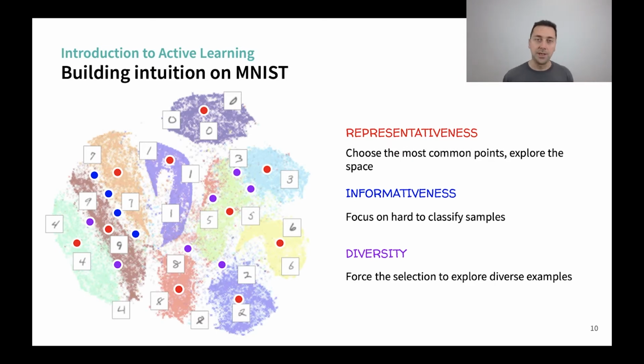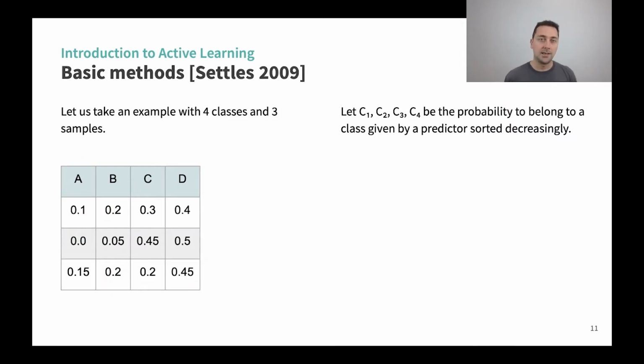So those are the three main criteria that are optimized by all active learning methods, although representativeness and diversity, since they are based on distance between samples, similarity metrics, are usually optimized together. So let's go back to the paper that laid the basics of active learning, written by Settles in 2009. In that paper, he defines the most basic uncertainty-based method, so the methods that are based on the prediction of the model.